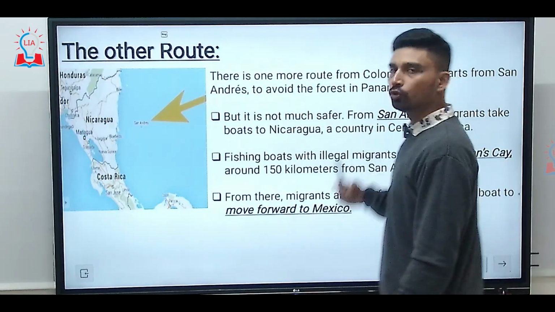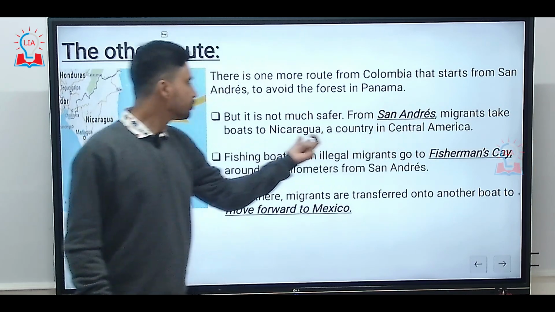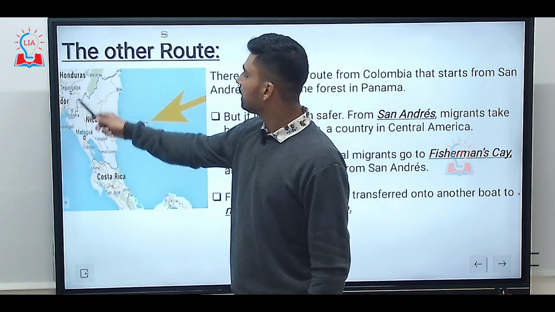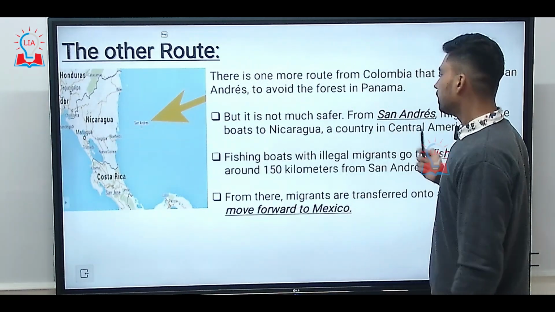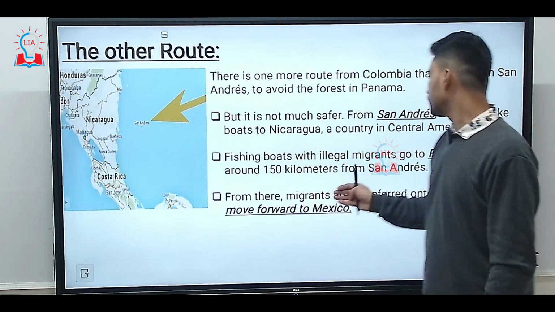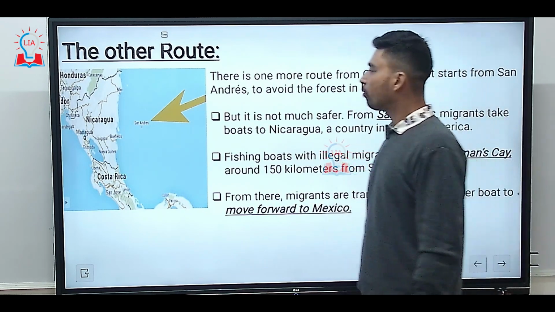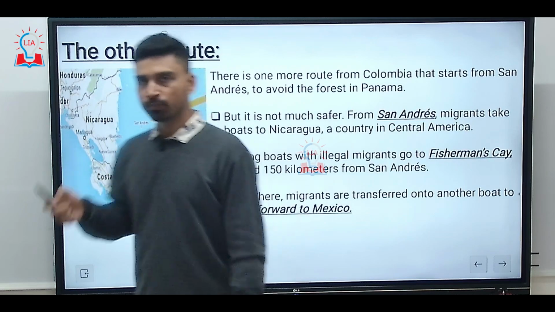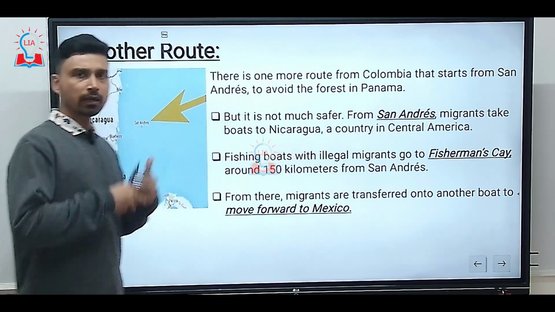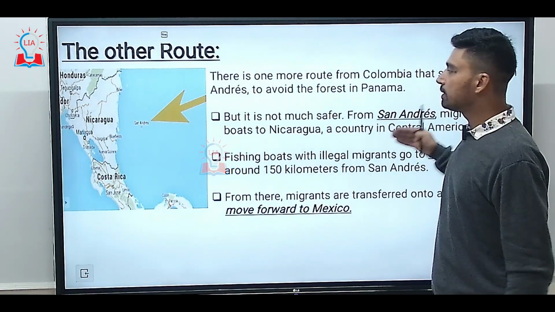But it is also not a very safe route, because from San Andres, migrants take boats to Nicaragua. Nicaragua, as you can see from the map here, is again a country in Central America. And fishing boats with illegal migrants then go to Fisherman Cay, which lies around 150 kilometers from San Andres. From there, the migrants are transferred onto another boat to move forward to Mexico. Now again, if I remind you, this is a tropical region, and there are a lot of storms, hurricanes, that keep brewing in this region. So due to this also, this is not a very safe route.